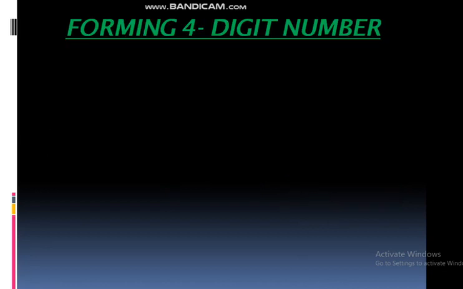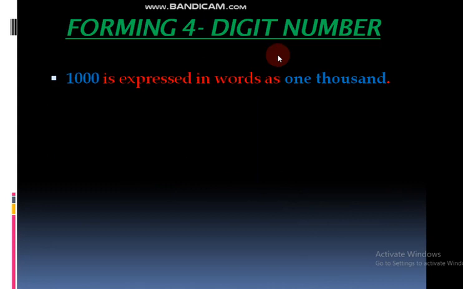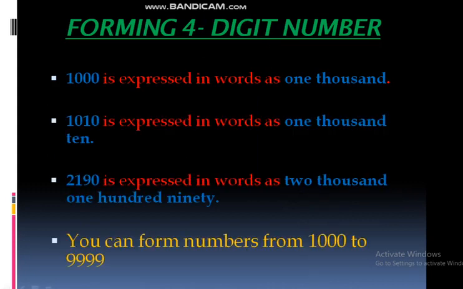We can read it as 2300. Next, how can we form a 4-digit number? See, 1000 is expressed in words as 1000. We can read this number as 1000, right? See here, 1010 is there. We can read this number as 1010. See, in 1000 place 1 is there, in 100 place 0, in 10s place 1, and in 1s place 0 is there. So we can read it as 1010.